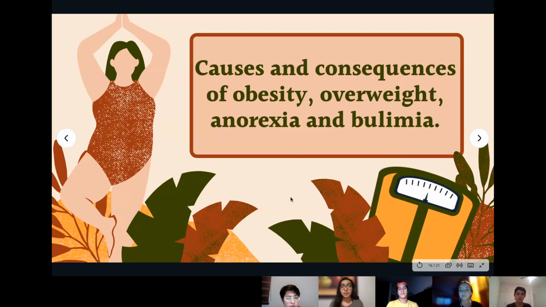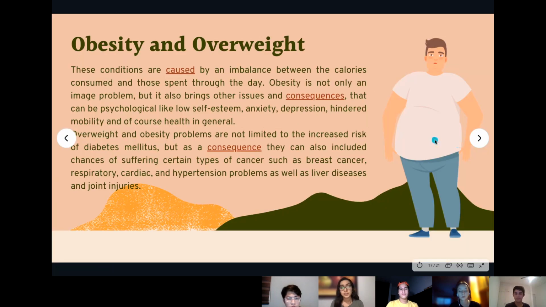Okay, so now I'm going to continue with the causes and consequences of obesity, overweight, anorexia, and bulimia. So, obesity and overweight. These conditions are caused by an imbalance between the calories consumed and those spent through the day. Obesity is not only an image problem, but it also brings other issues as a consequence that can be psychological, like low self-esteem, anxiety, depression, hindered mobility, and of course, health in general.